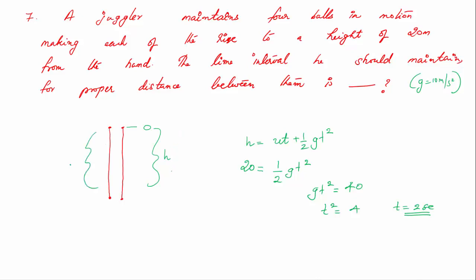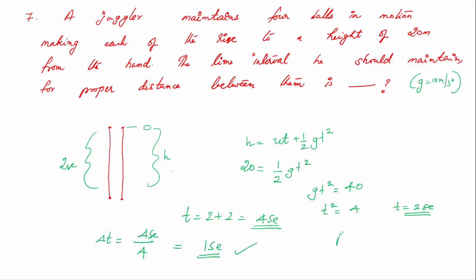So going up, it will take another 2 seconds. So the total time that the ball is in air is t equals 2 plus 2 equals 4 seconds. So in the 4 second time, you have to divide it for 4 balls, because in one cycle you are throwing up 4 balls. So the delta t, the time interval you have to maintain between each ball, is 4 divided by 4. That will be 1 second. That is the time interval the juggler has to maintain for a good rhythm.